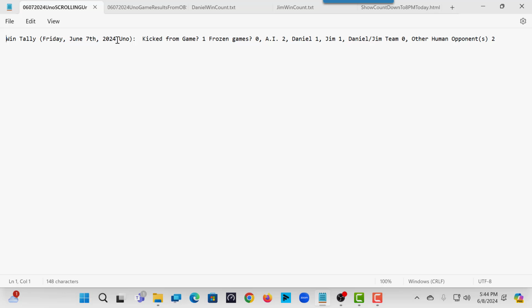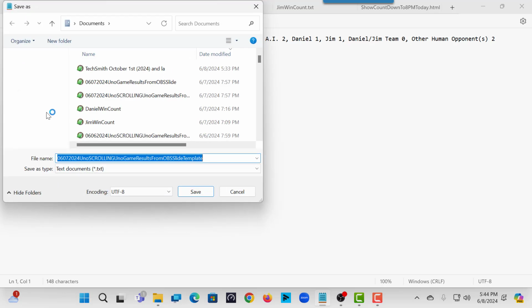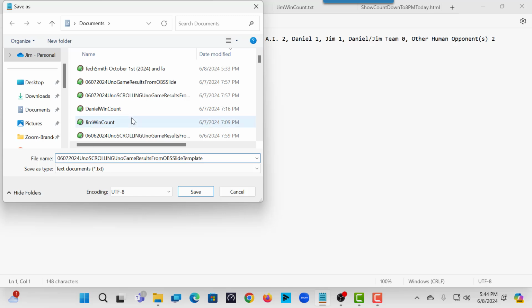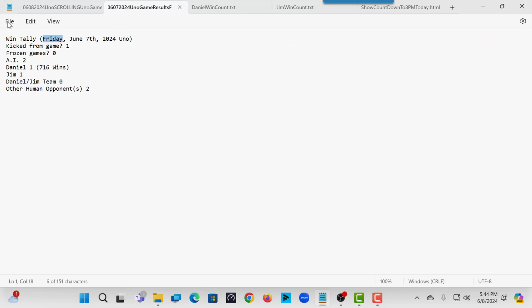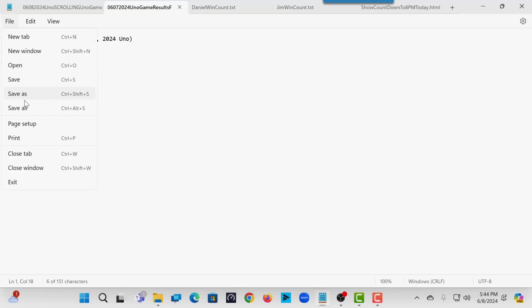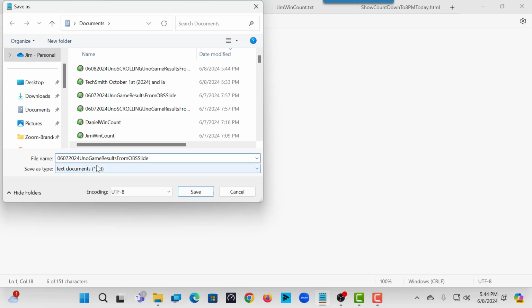But first thing I do is I change the date so I don't accidentally overwrite yesterday's file, so we always know what our results are. So I'm going to change that to the 8th. Obviously I'm not changing anything else right now, I'm just changing the date to make sure I don't overwrite yesterday's results.